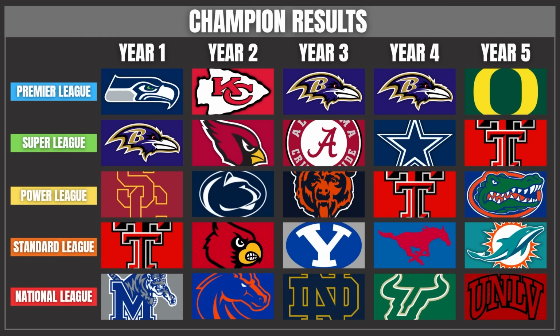Florida Gators won the Power. Then the Miami Dolphins, the one NFL team to win in year 5, they won the Standard League. I mean, that's honestly kind of depressing to be that down anyways. And then UNLV, the final National League champion.